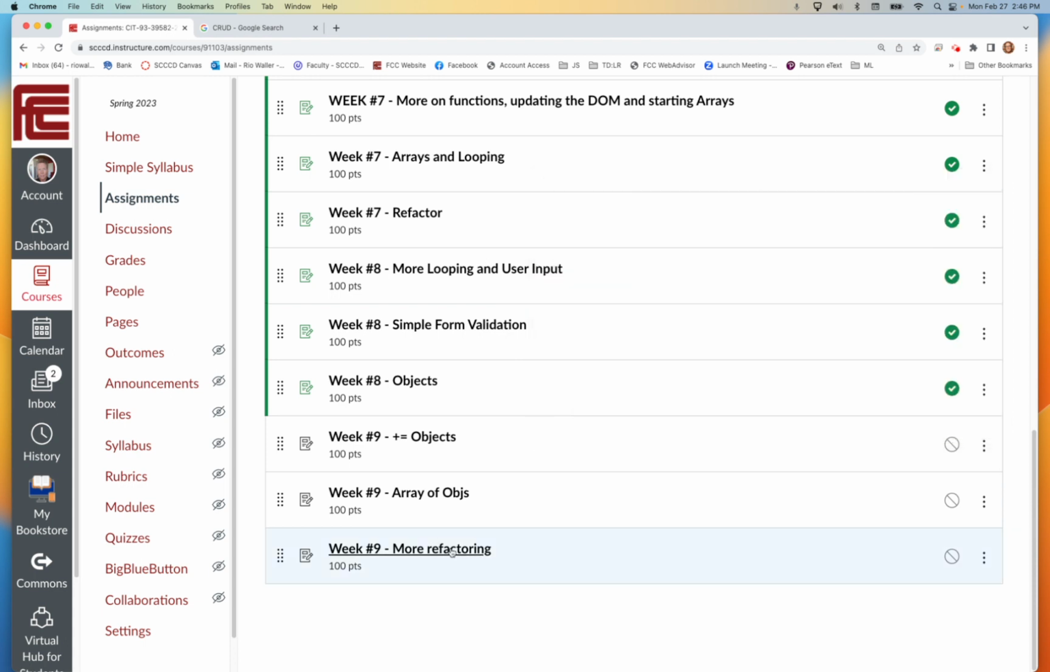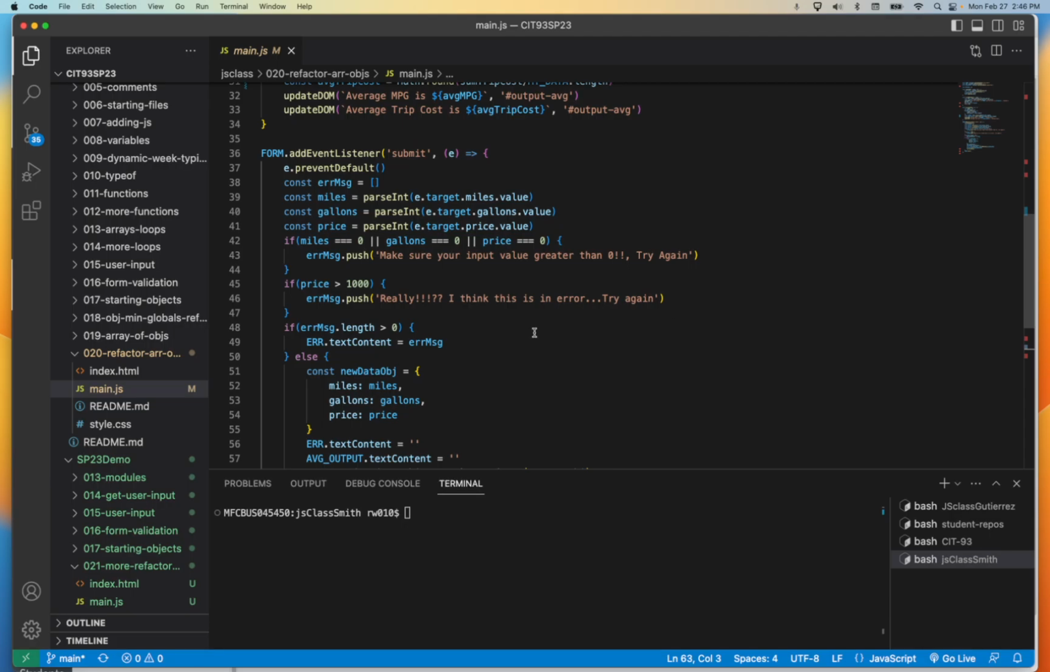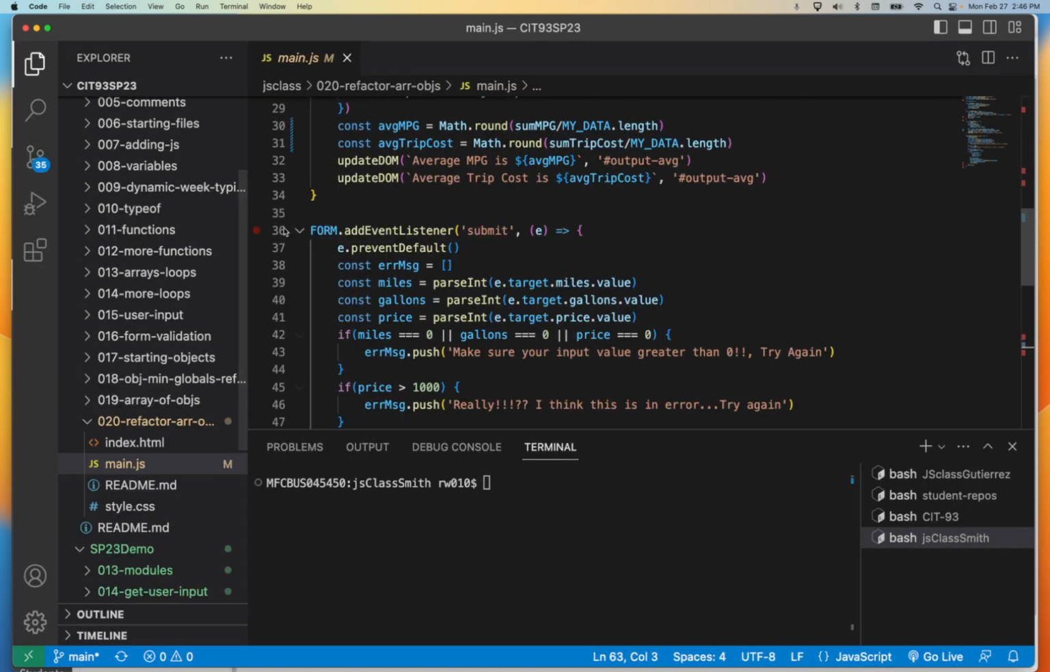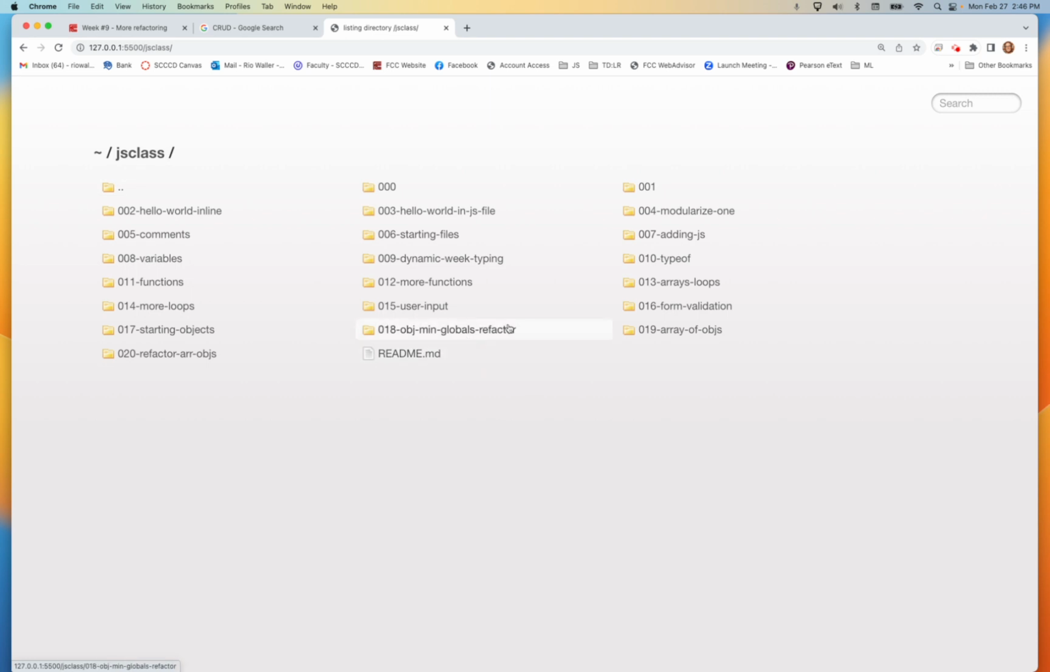So for this work, what you're going to do is keep working in this 20 refactoring array of objects. Let's refactor it. So code along with me, more refactoring. Let's see, do I have live server running? I think I do. If not, no, I don't. Let me go ahead and run that. Oh yeah, I didn't start the HTML. So let's go here. Array of objects, refactor. There we go.